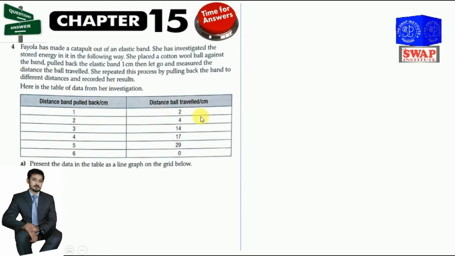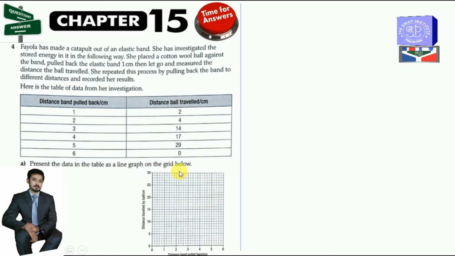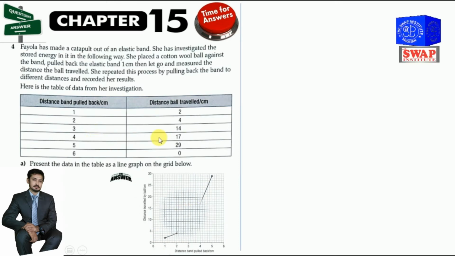Distance ball traveled in centimeters. Okay. In this first column is the distance the elastic was pulled, and here is the distance traveled by the ball, which is the reaction to that force exerted on the elastic. Okay. The first E part: present the data in the table as a line graph on the grid below. Okay, this one is the grid. Here you should draw lines from the given data above in this table. The answer of this question is that this will be the graph of the given data.